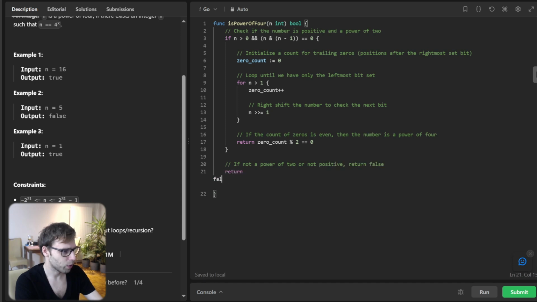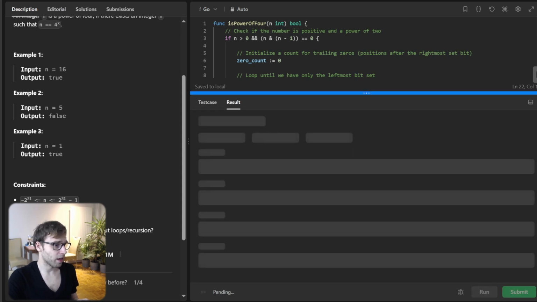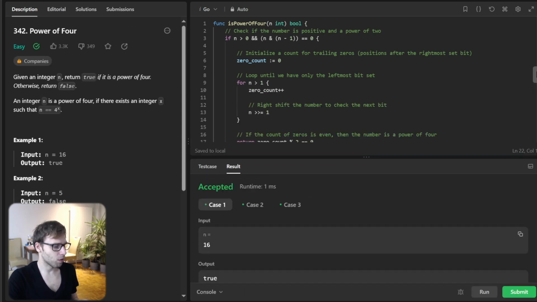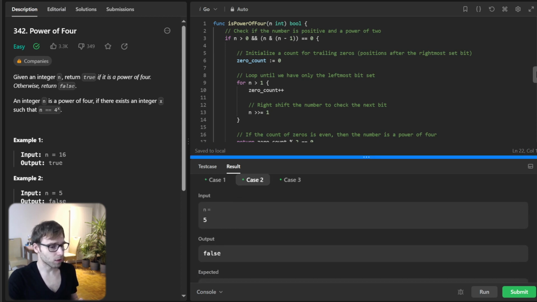Otherwise we return simply false. So we have implemented it in Go. Now let's run it to verify if it's working. Hopefully it will. Yeah. As mentioned previously, 16 is a power of 4, true, and 5 is not a power of 4, so false.